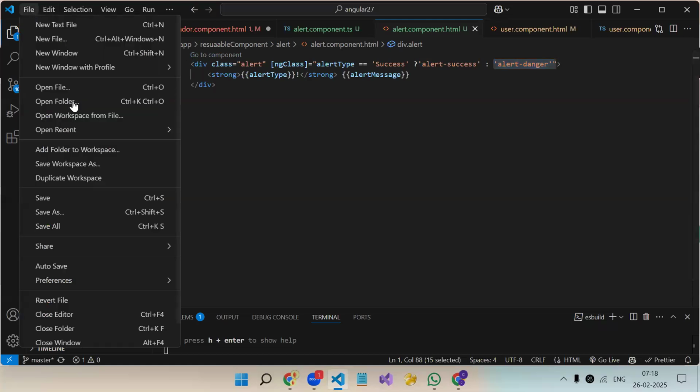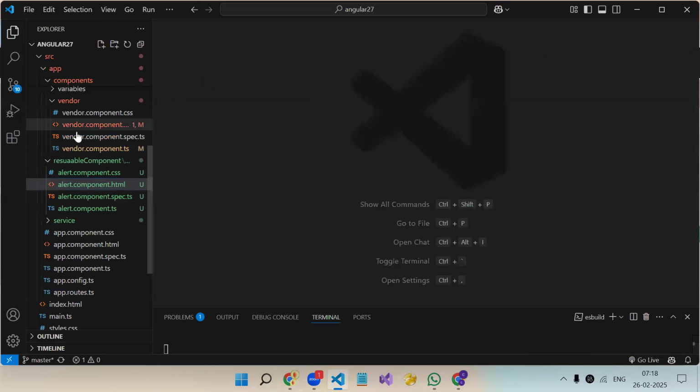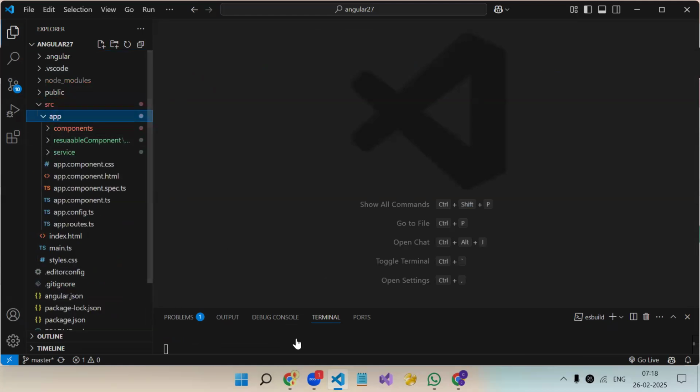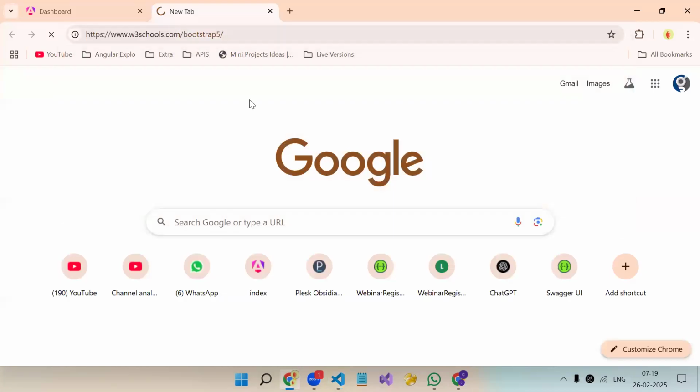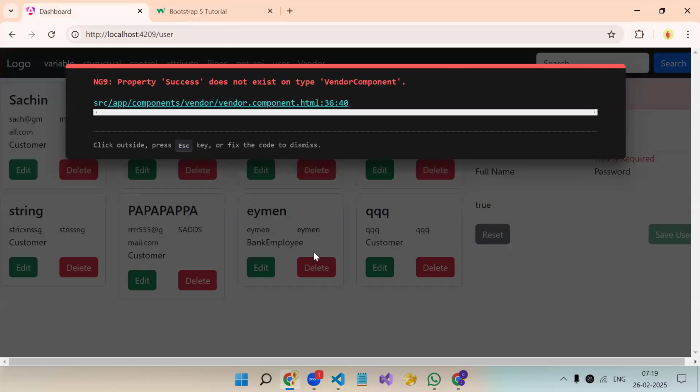Okay, let's create another reusable component. So this was the first we created. Now one more. Again, we will follow Bootstrap because in Bootstrap we have so many reusable things which we can create.